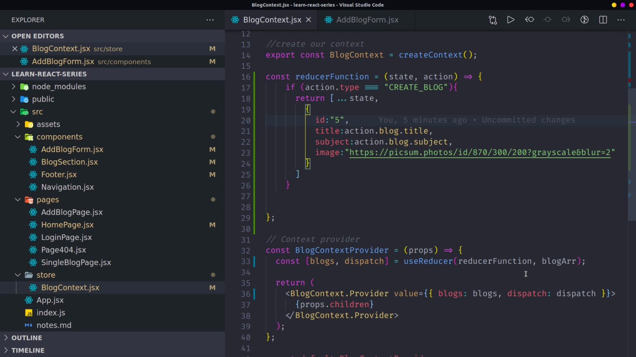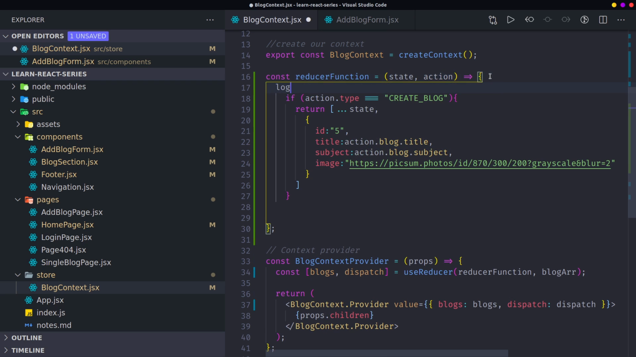Then the reducer function is simply a function which takes in two things. The state here together, then it takes in an action together. And this action has a bunch of values. For one value you have the action dot type. Actually, this action is an object together. It's an object. And for you to understand it better, you can log it out.